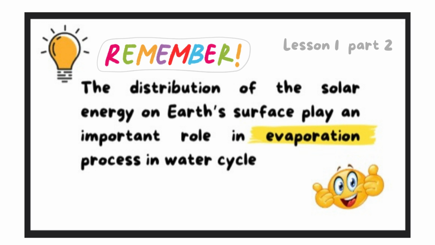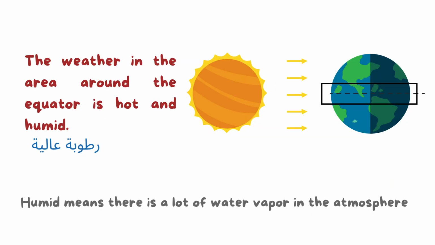So this information makes us know that the weather in the area around the equator is very hot because there is a large amount of solar energy in this area and the water evaporates.